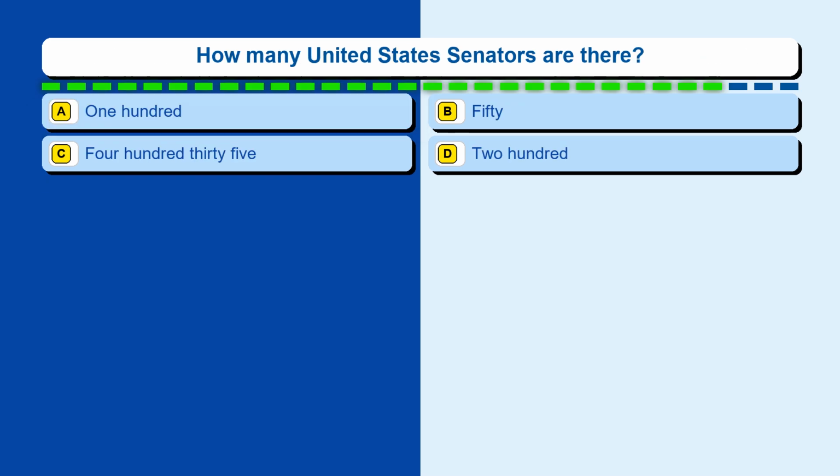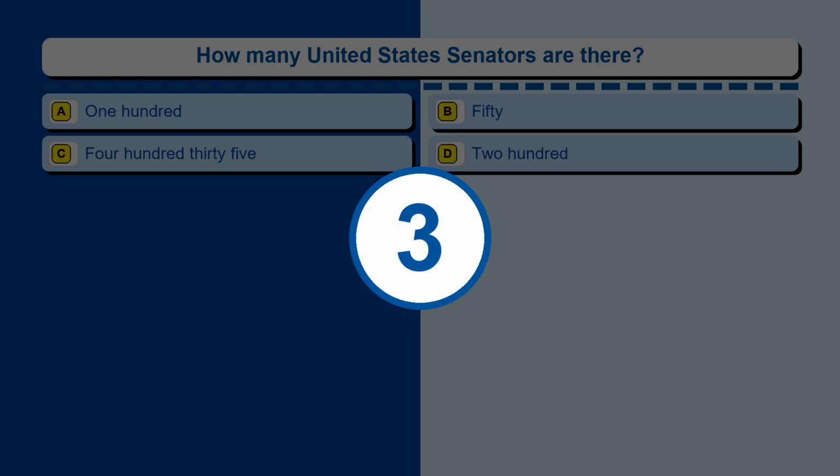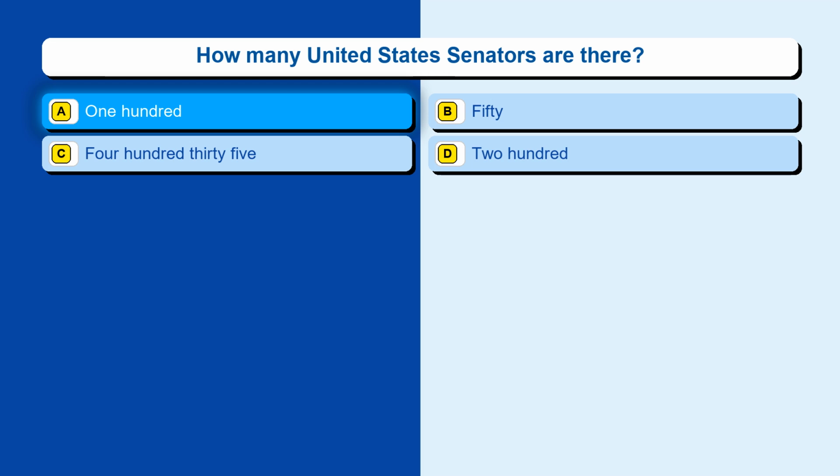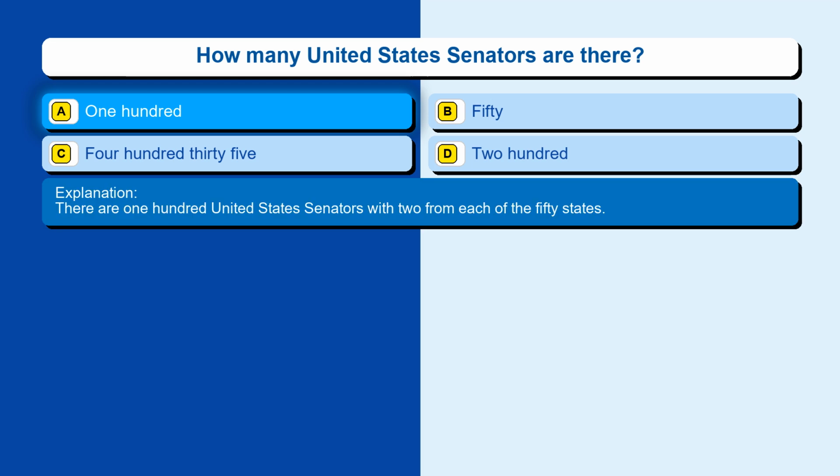Question 143. How many United States senators are there? Option A, 100. Option B, 50. Option C, 435. Option D, 200. The correct answer is option A, 100. There are 100 United States senators with 2 from each of the 50 states.